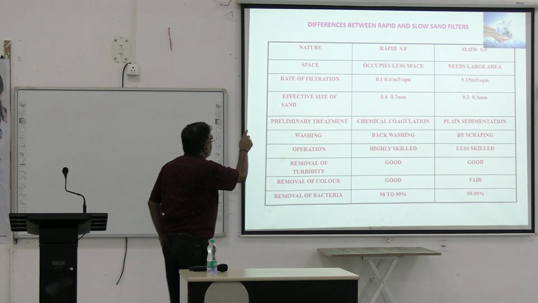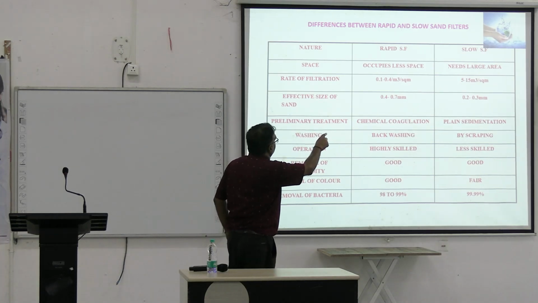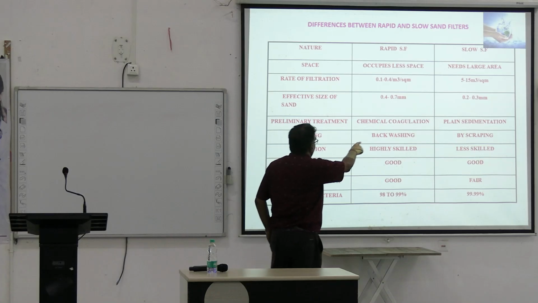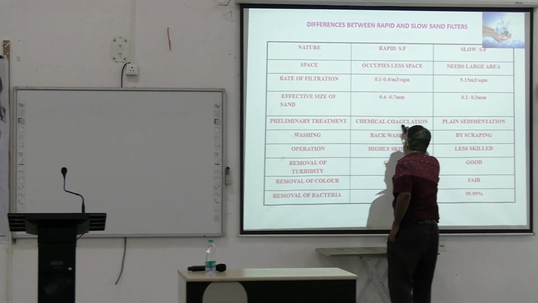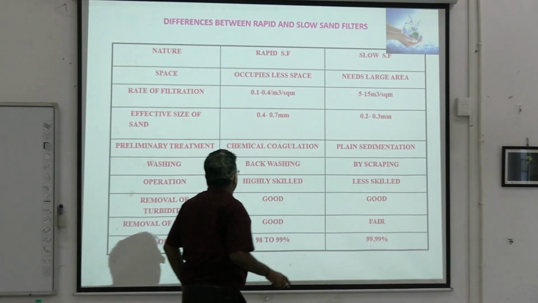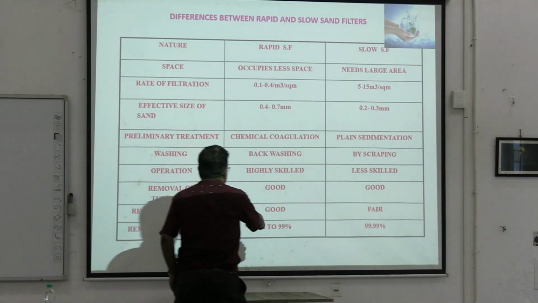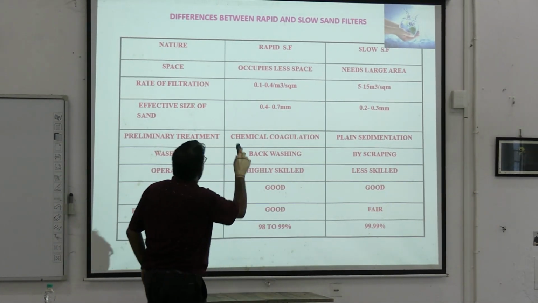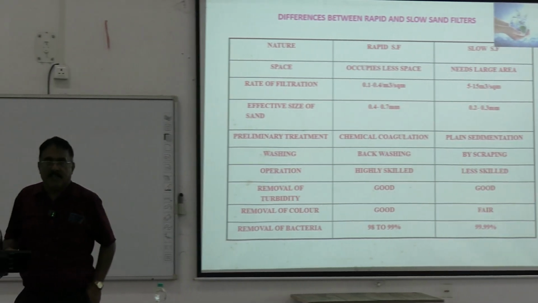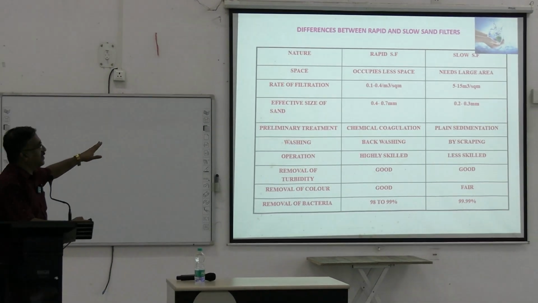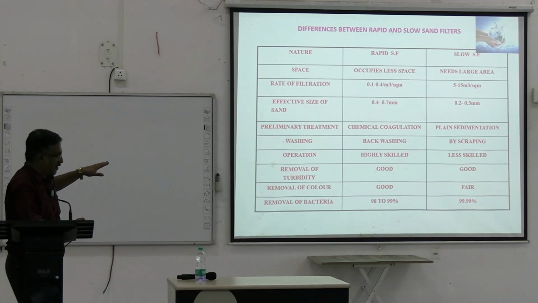Rapid sand filter occupies less space, slow sand filter uses a large area. The preliminary treatment for slow sand filter is plain sedimentation. Here it is chemical coagulation, and removal of bacteria is almost the same in both. The only differences are the space factor and the rate of filtration. These are the differences between slow sand and rapid sand filtration. Okay.